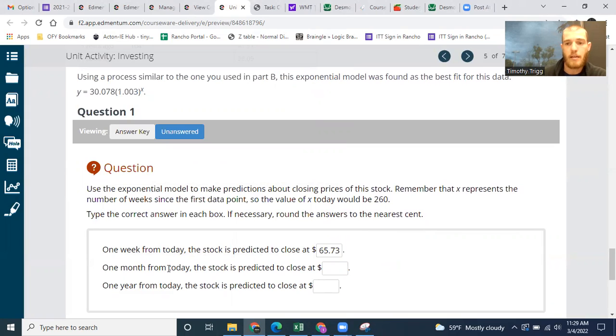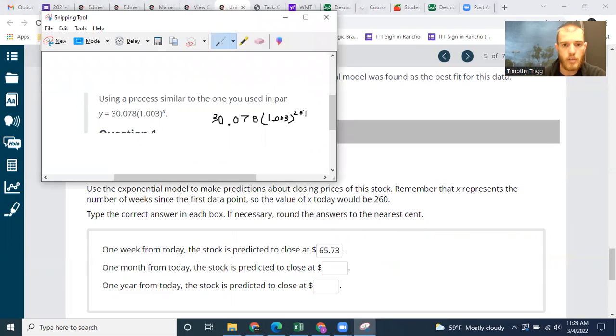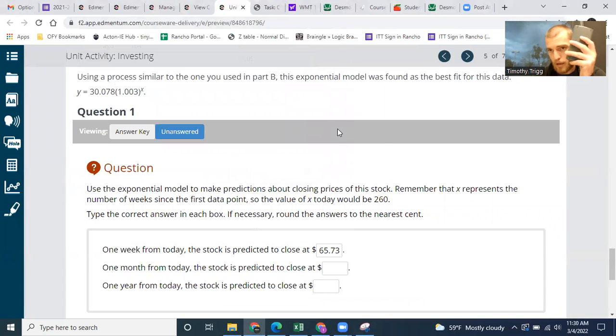1 month from today, so that would be 4 weeks later, so you'd use 264. It'd be the same thing we just did, but you'd be using 264 for the second part. And then 1 year from today, it'd be the same thing, except you're adding 52 to 260. So for the last one, you'd be using 312 instead. Okay. So I want you to calculate these last two, just like I showed you. And you're going to need a calculator. Okay.